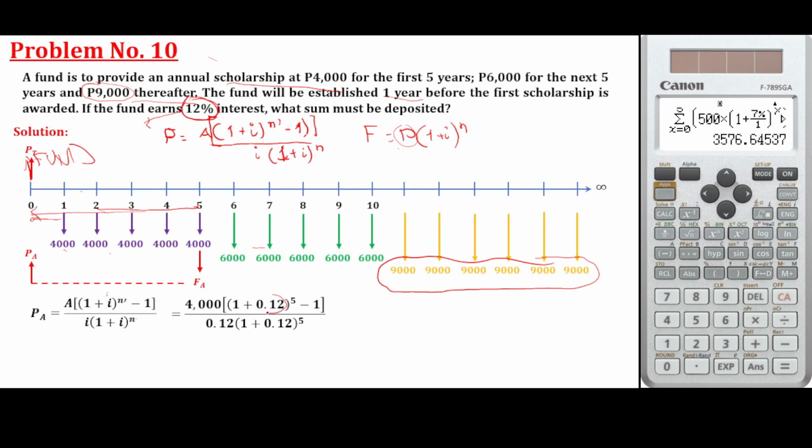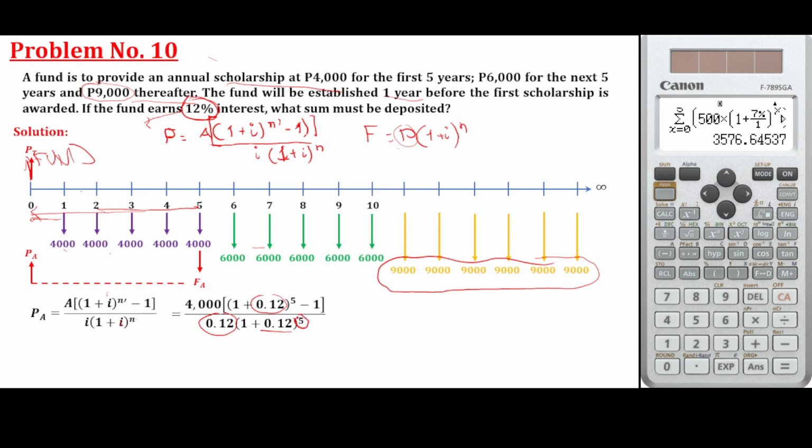So that 0.12 was divided by 1. Raised to 5 minus 1, divided by i, which is 0.12, 1 plus i. Again, the i here must be divided by the m, where m is a divisor of 1 if annual, 4 if quarterly, 12 if monthly.